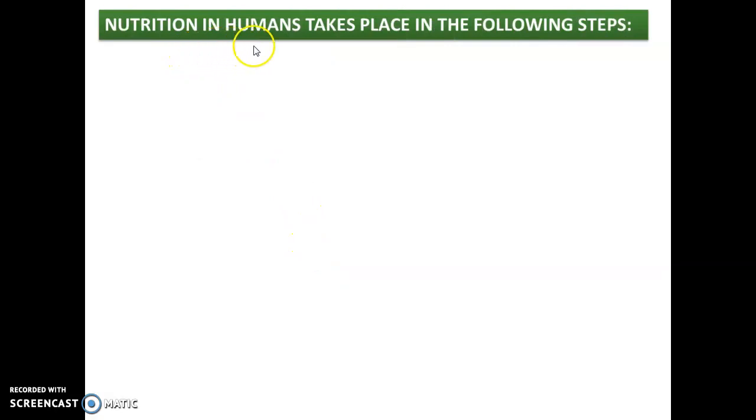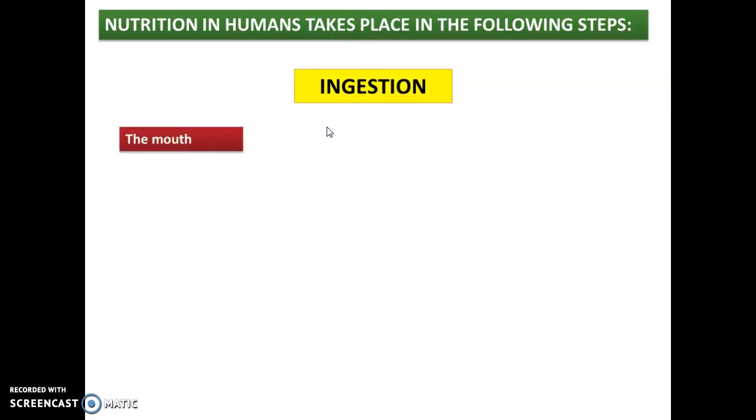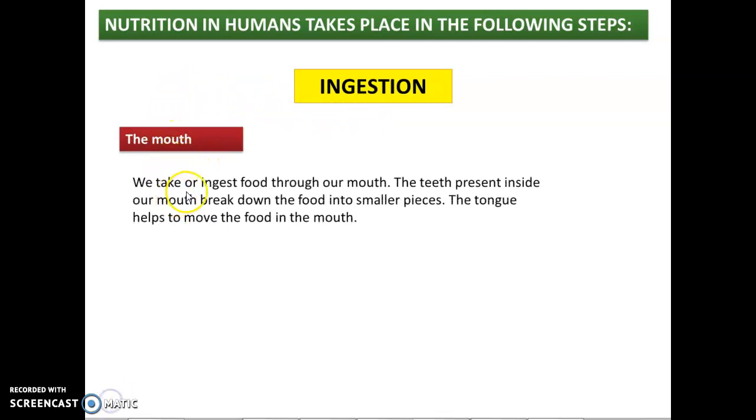Now, nutrition in humans takes place in the following steps. The first step is ingestion. If we want to learn about ingestion, we should know the following parts. The mouth: we take or ingest food through our mouth, right? And the teeth, which are present inside the mouth, help in breaking down the food from the complex form into smaller pieces, right? And the tongue, which is present in the mouth, helps to move the food around inside the mouth.